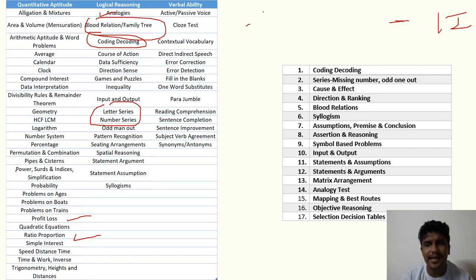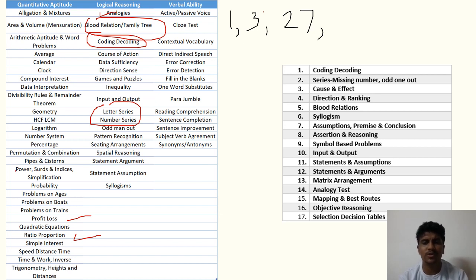And on numbers, they might just give you numbers. So suppose 1, 3, 27. These are cubes. So firstly 1, then 3, then cube of 3 is 27, and so on and so forth. So they might give you these kinds of questions in number series.